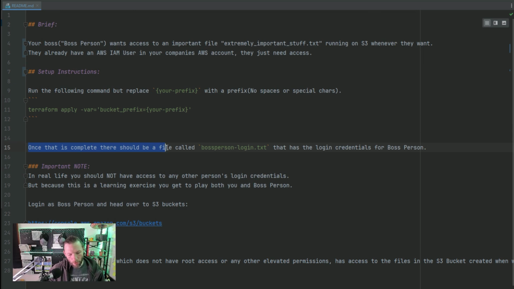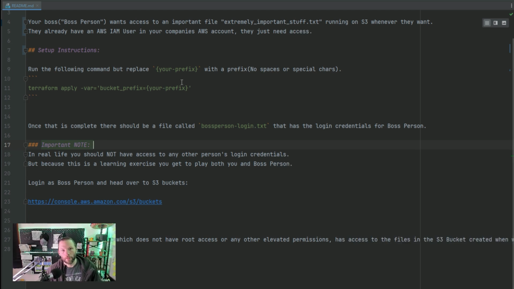Once that is complete, there should be a file called bossperson-login.txt. That has the login credentials for bossperson. Now, in real life, you should know your boss's credentials. You should know your coworker's credentials. But because this is a game, you're playing both boss person and you, the cloud professional.